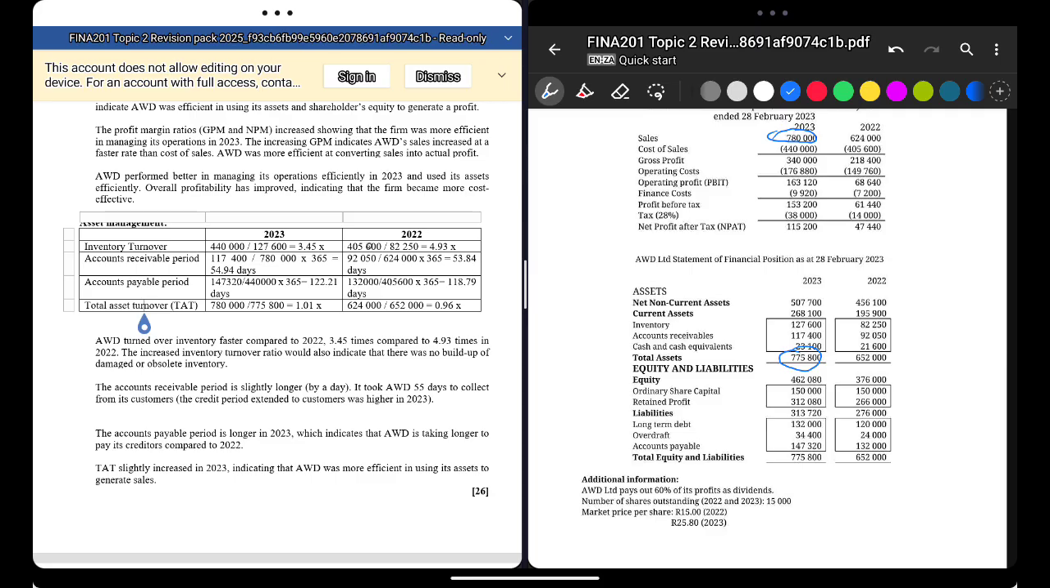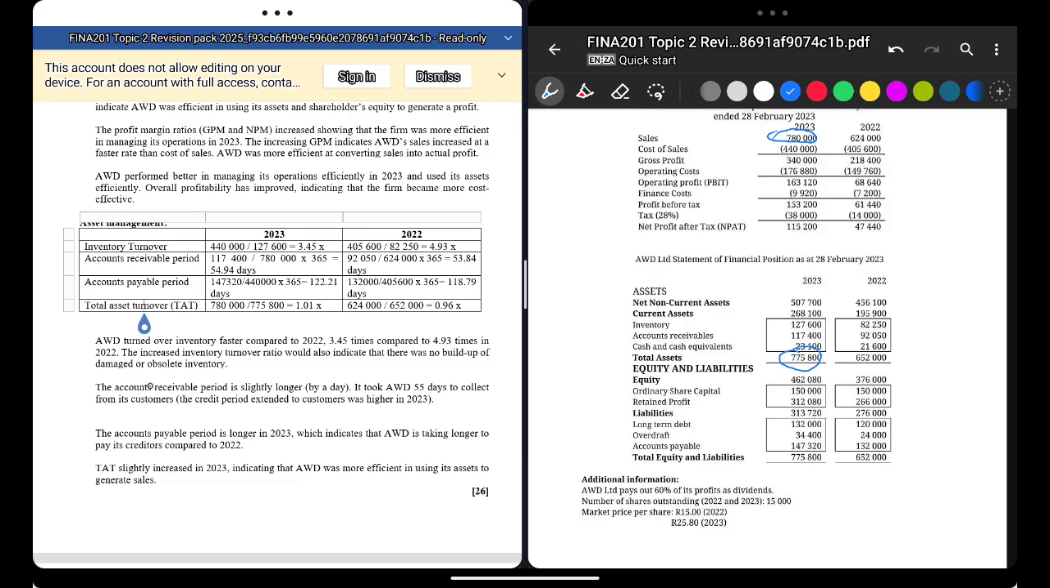If you look at the comparison here, last year was 4.93, this year 3.45. Now it's less, which means it's better, good. Turned over inventory faster compared to 2022. An increase in inventory turnover also means there was no obsolete inventory. Think about it: obsolete inventory just sits in your business, does not get sold, no sales. If inventory is coming out of the business and getting replaced, there are sales. There are no obsolete products. Every product is good and selling. So you can say that.